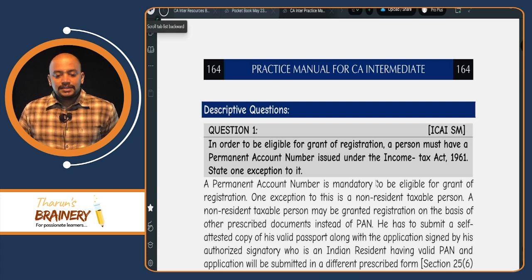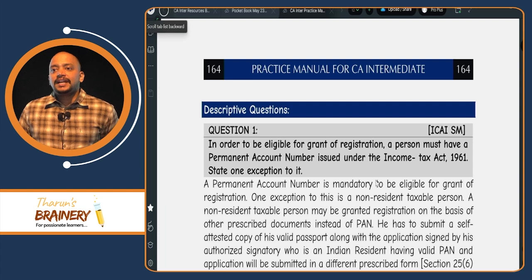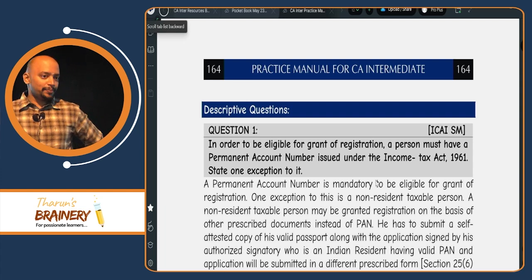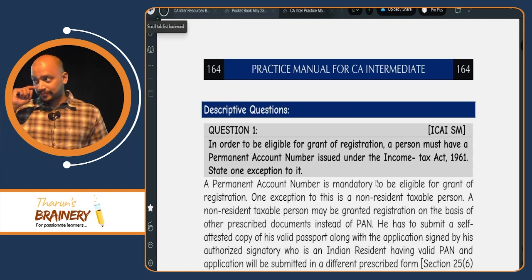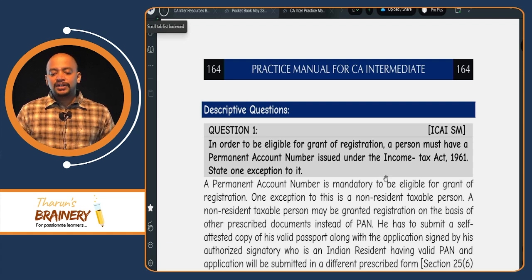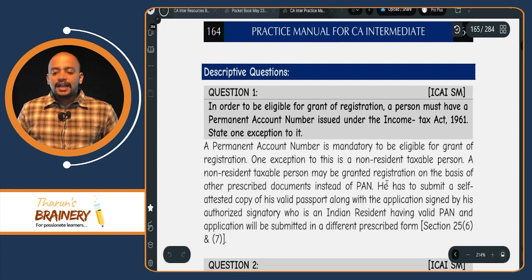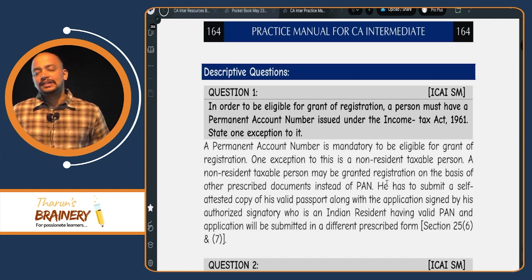So in our last class, we completed registration under GST, and even the MCQs related to that we have completed. We have some descriptive questions. Have a look at page number 164 of your practice manual. Page number 164. In order to be eligible for grant of registration, a person must have a permanent account number issued under the Income Tax Act. State one exception to it.